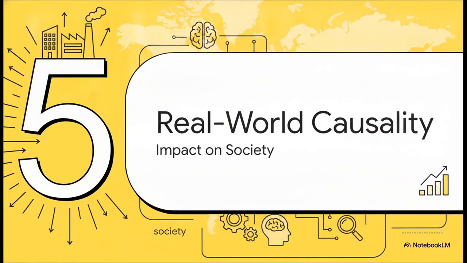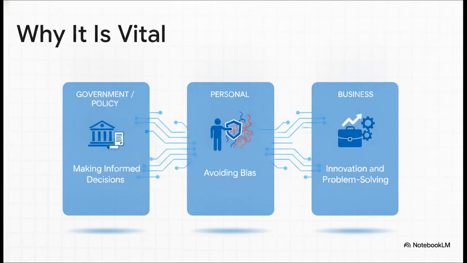Let's step out of the textbook definitions for a second and talk about why this actually matters for society, for public policy, and honestly, for you. Applying this framework is absolutely vital, especially in areas like development and public policy. Governments have to use causal inference to enact evidence-based decisions. For instance, did a new literacy program actually cause an increase in graduation rates, or was it just a broader demographic trend? We have to know. In business, it helps leaders find the true root causes of problems instead of just slapping a Band-Aid on symptoms. And on a personal level, it literally stops you from being fooled by bad data and biased news.